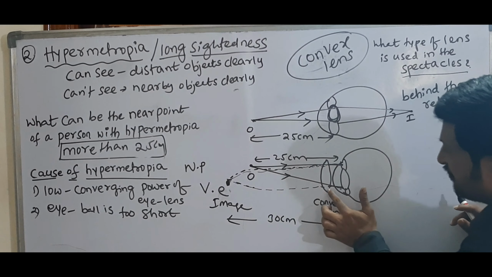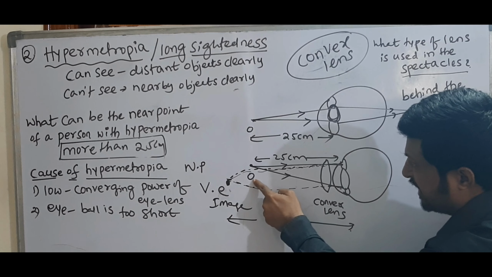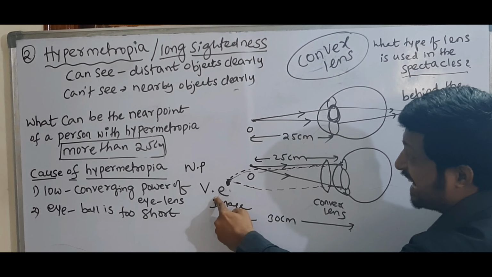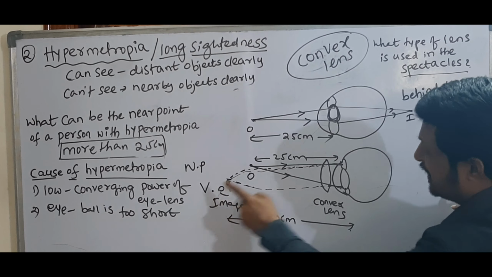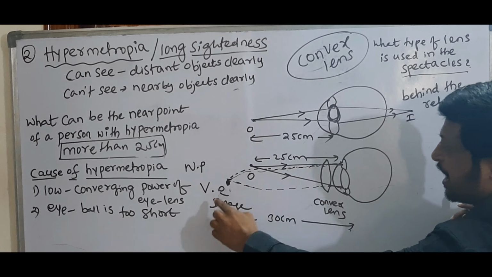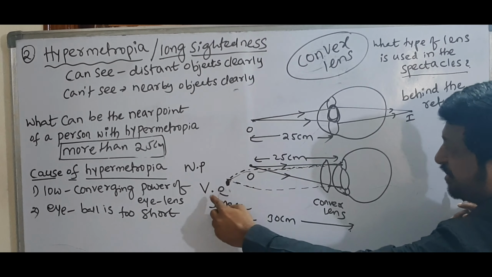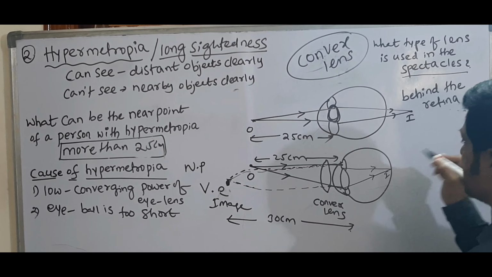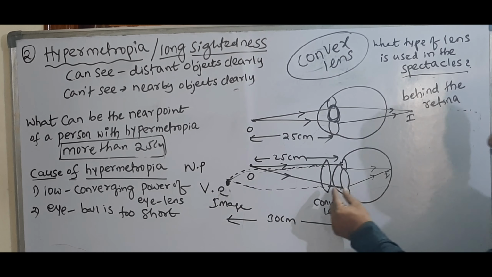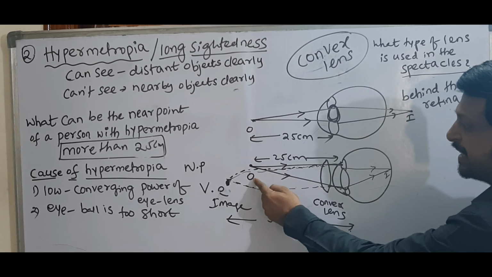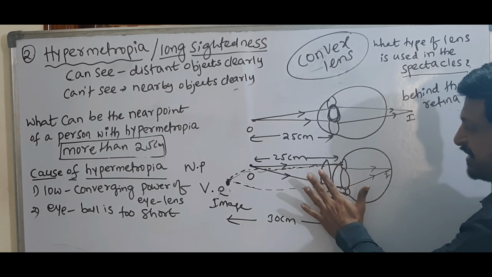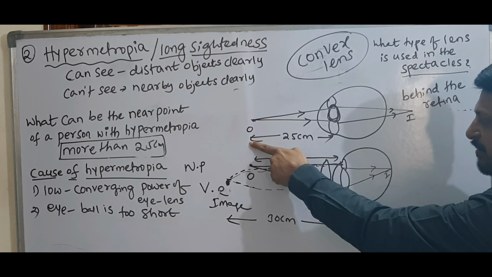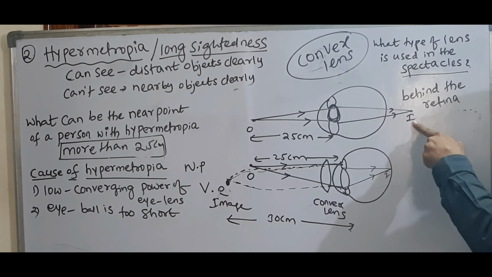That means this convex lens forms the image at his near point, while the actual object is here, at 25 centimeters. Then for the eye, the rays appear to come from his near point, and the final image is formed on the retina. See here, by using a convex lens, the object is actually at 25 centimeters. If there is no convex lens and the person is suffering with hypermetropia, with the object at 25 centimeters, the image is formed behind the retina.